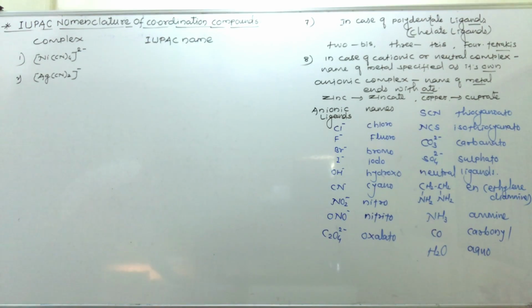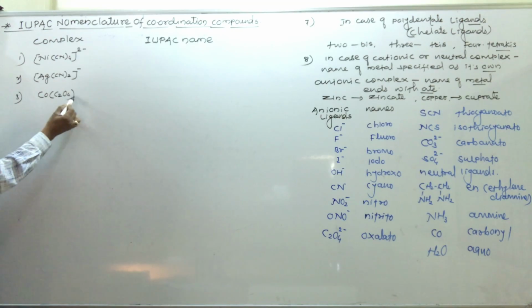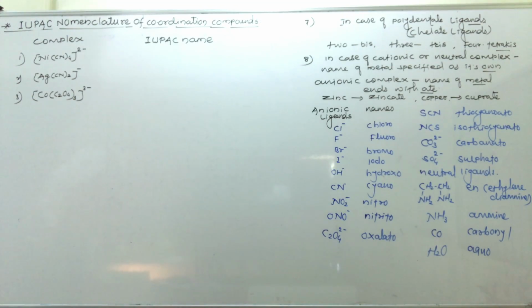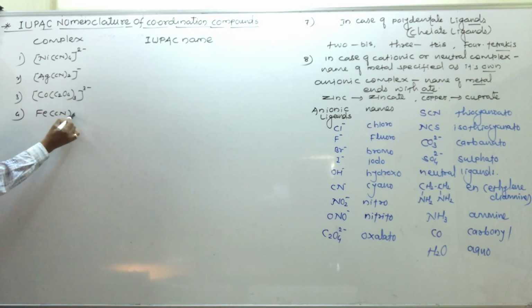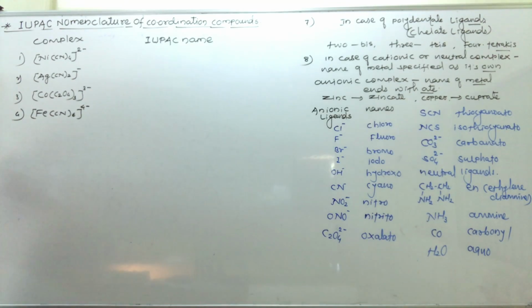Then another example, that is [Fe(C2O4)3] 3 minus, Fe(CN)6 4 minus. Now see some other examples of complexes, that is complex anion and metal cation.